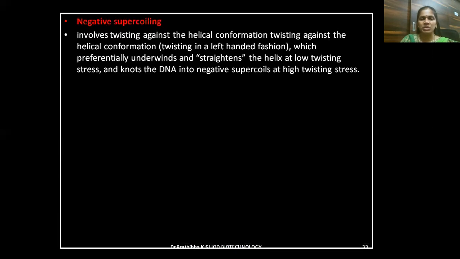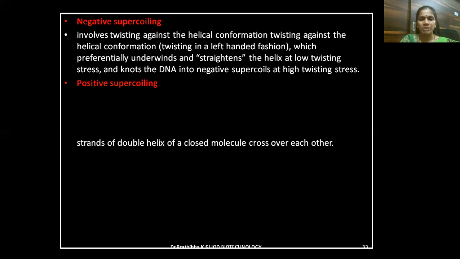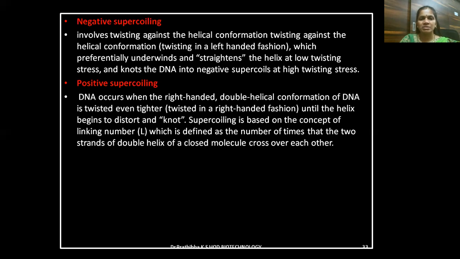Negative supercoiling involves twisting against the helical conformation, twisting in a left-handed fashion, which preferentially underwinds and straightens the helix at low twisting stress and knots the DNA into negative supercoils at high twisting stress. Positive supercoiling of DNA occurs when the right-handed double helical conformation of DNA is twisted even tighter, twisted in a right-handed fashion until the helix begins to distort and knot.